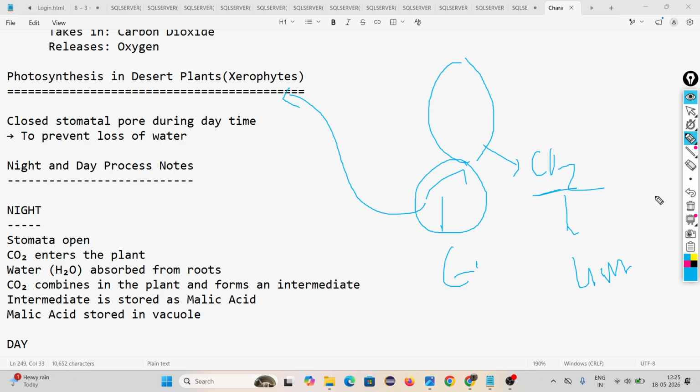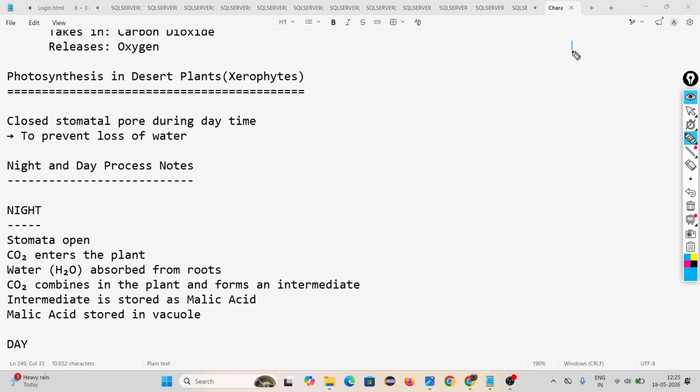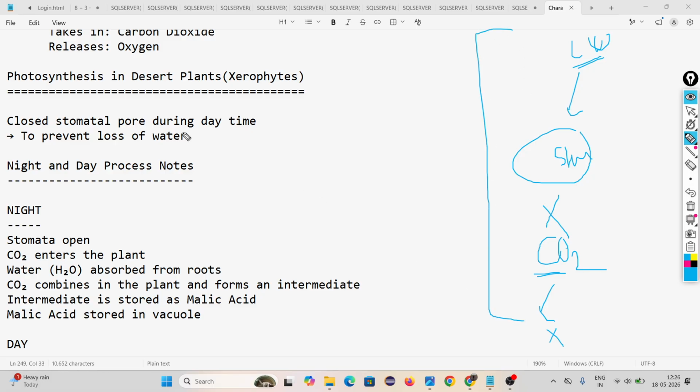First problem is less water. To prevent water loss, they close their stomata during daytime. If you close stomata, then you cannot intake carbon dioxide during daytime. So you can say, sir, during night time they can take carbon dioxide, na? But during night time sunlight is not available. If this many problems are happening, then how is photosynthesis happening in desert plant?